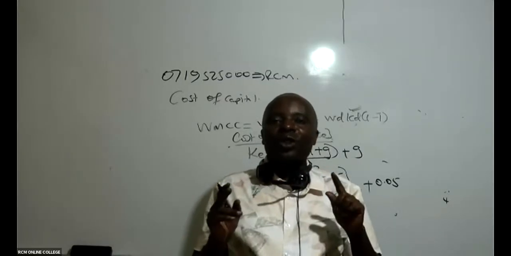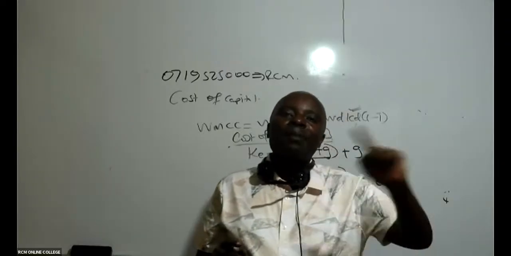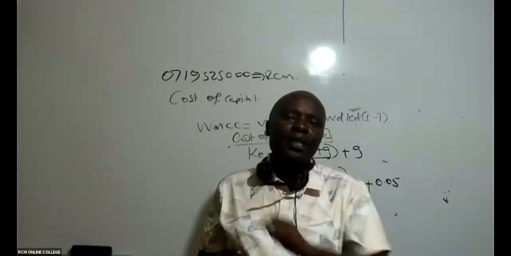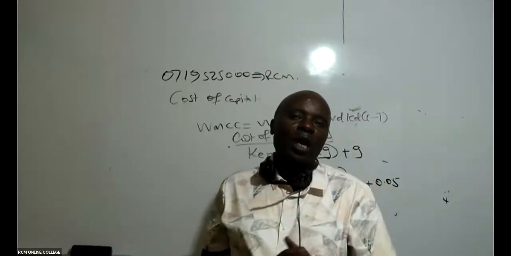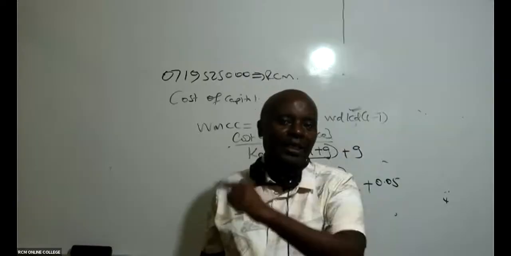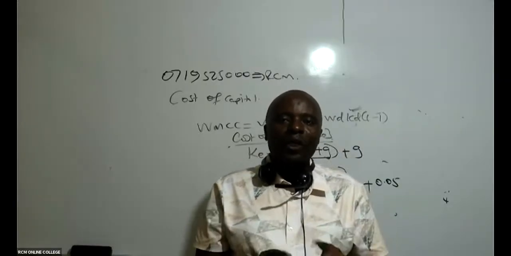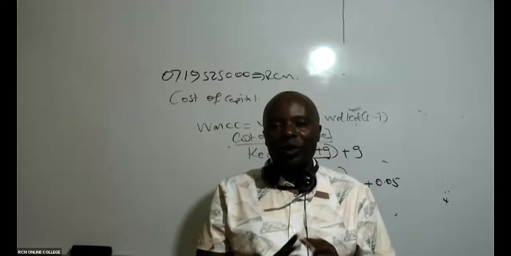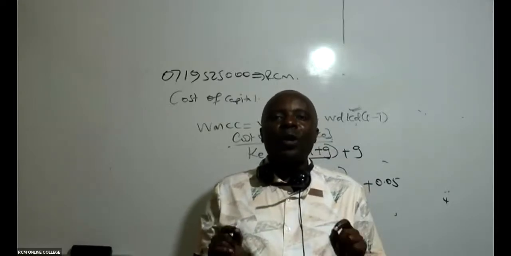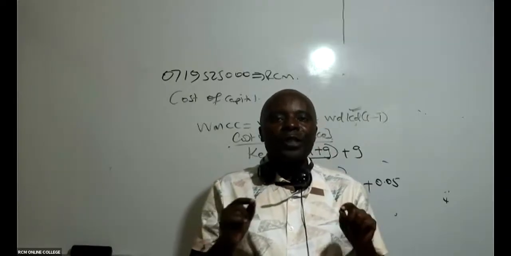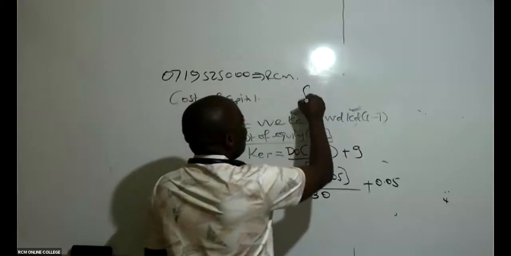We shall not be sweating to raise money out of our retained earnings. We only incur flotation cost when we want to sell our company's shares. Selling company shares is never an easy thing. You must advertise it a lot. You must have an underwriter. But whenever you're getting money from retained earnings, flotation cost is always what here? 0.